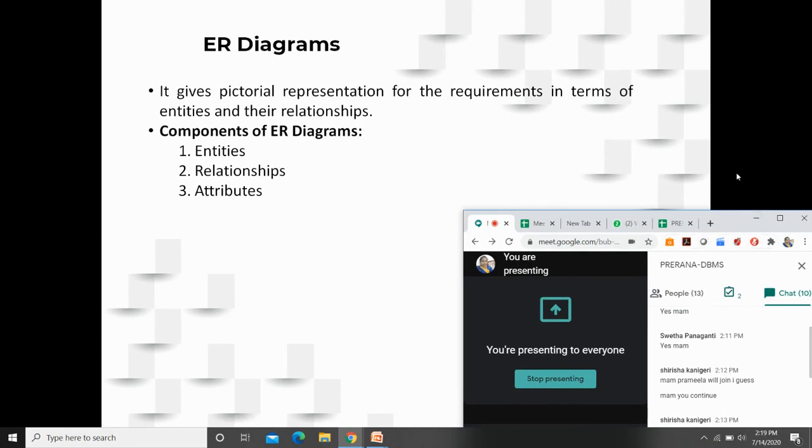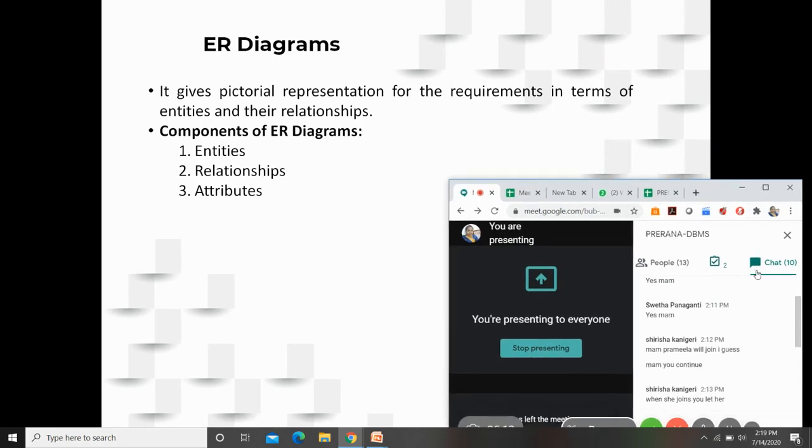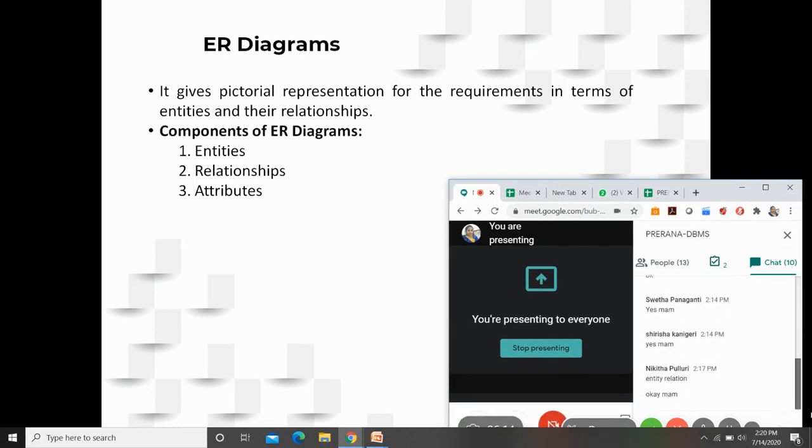In the same way, data models are used before developing the database. Before you develop the database, you prepare a data model where you graphically represent the data in the form of objects.